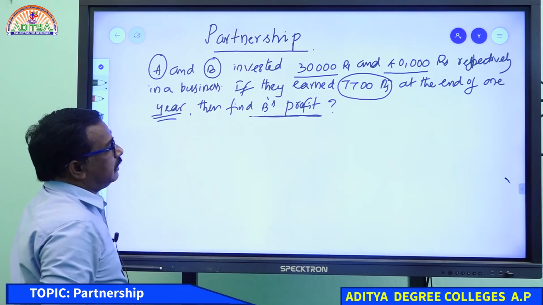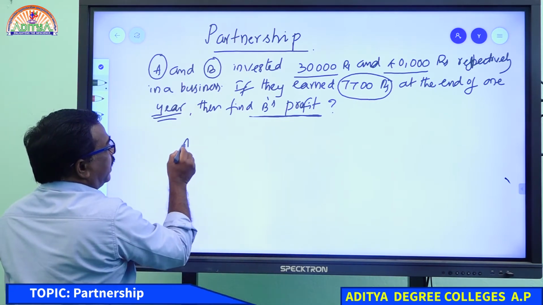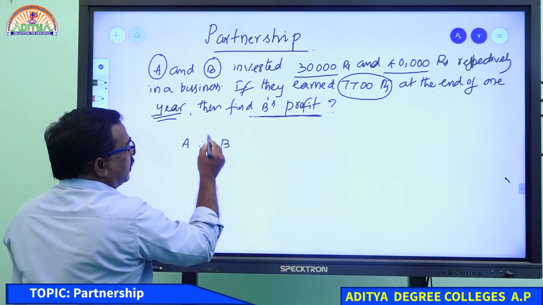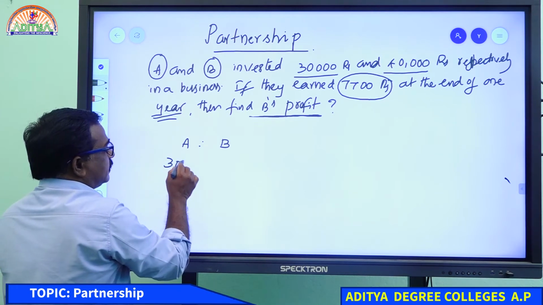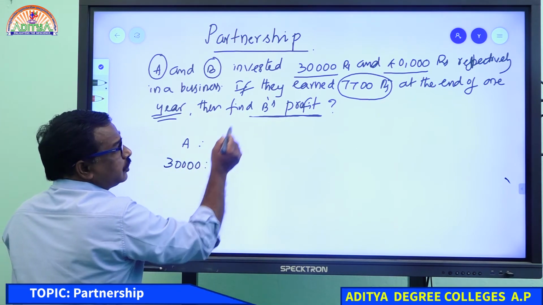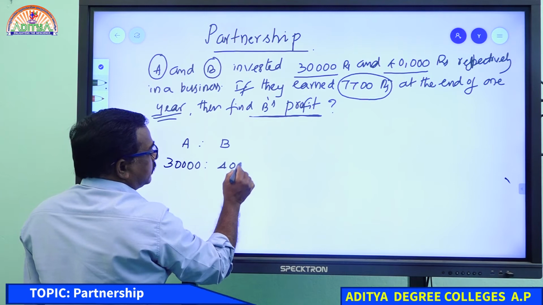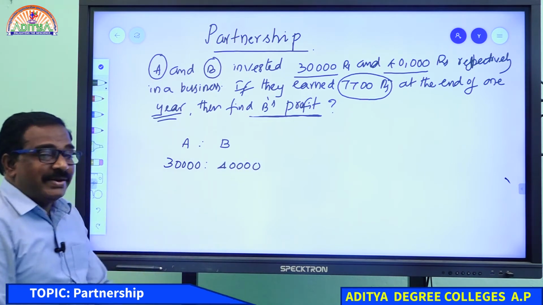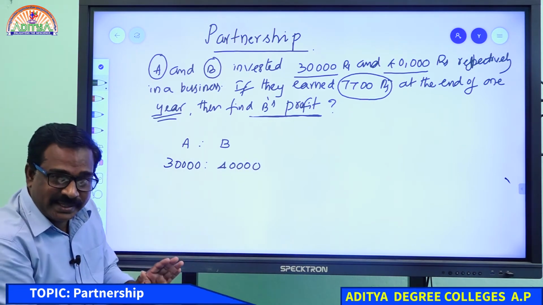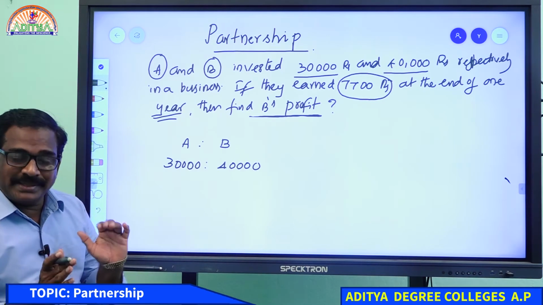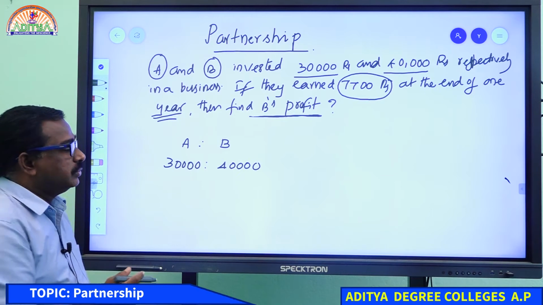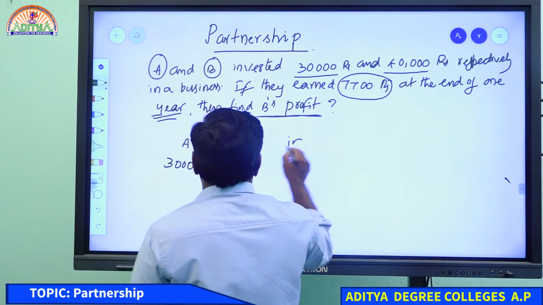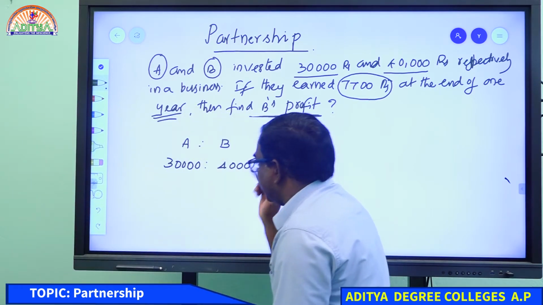See once here, A and B, two partners are there. A invested 30,000 rupees. B also invested 40,000 rupees. So what is the investment ratio? How much both the members in the partnership invested, that ratio will be called the investment ratio. So here, the investment is 30,000 and 40,000.